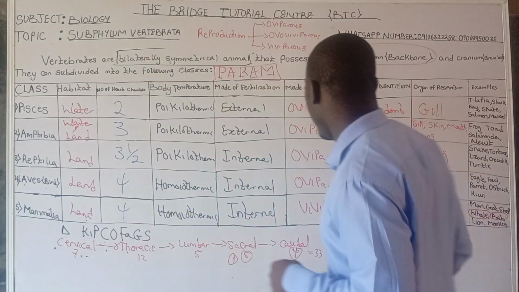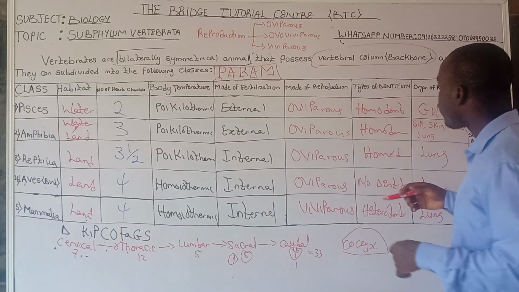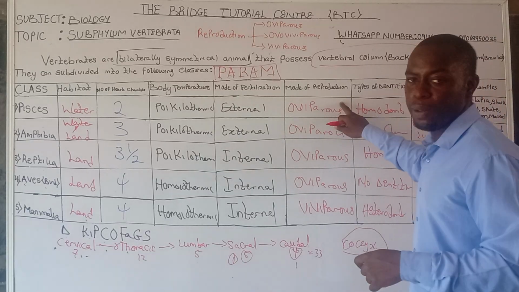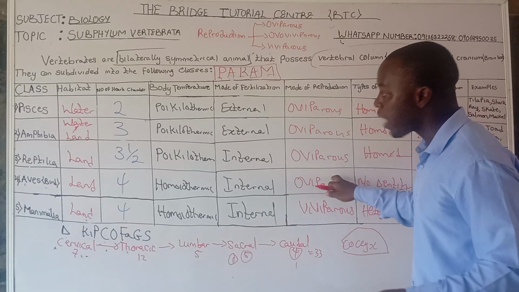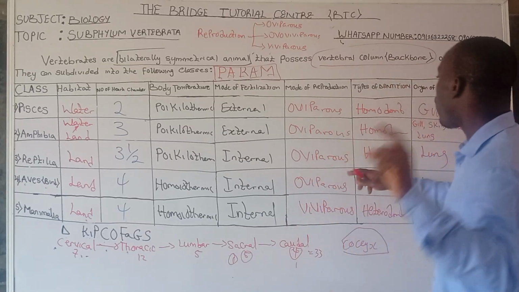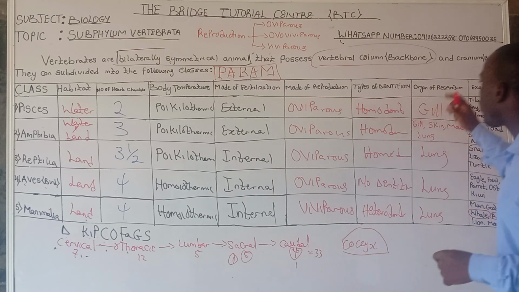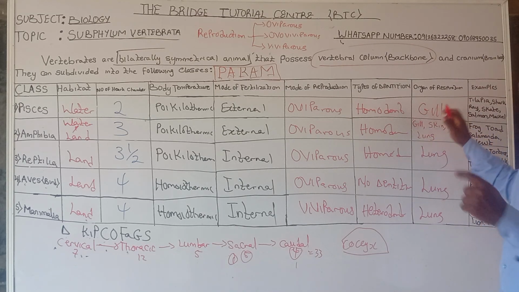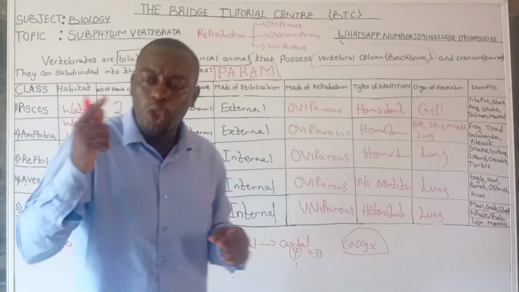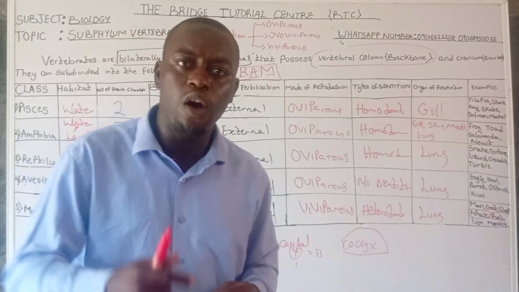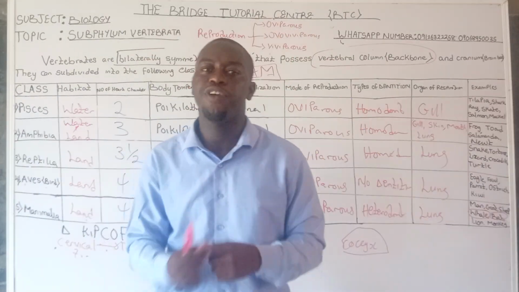Okay, now moving away from that one, you have your mode of reproduction. We have some fish that are ovoviviparous, and we have some reptiles like some snakes that are ovoviviparous. So that's about that. And under the organ of respiration, Pisces, normally the fish, they should have been using gills, but we have a fish that can use lungs as its organ of respiration, and that fish is called lungfish.